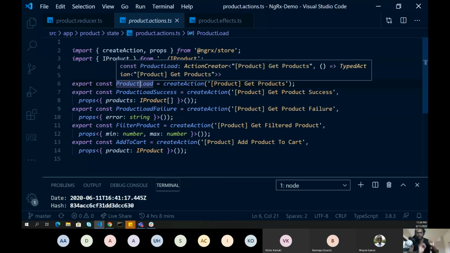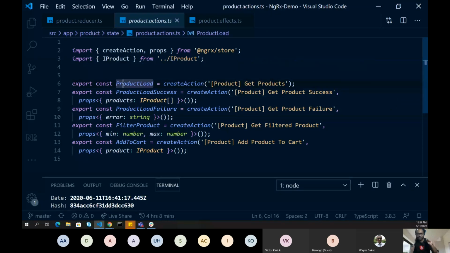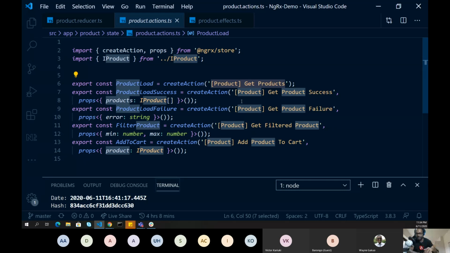This is your variable name. You can give it whatever you like. Then we are creating a new action. The first thing you have to pass is the action itself. Generally the naming convention we follow is the feature slice. Right now I'm talking about product, so I'm appending product in box.